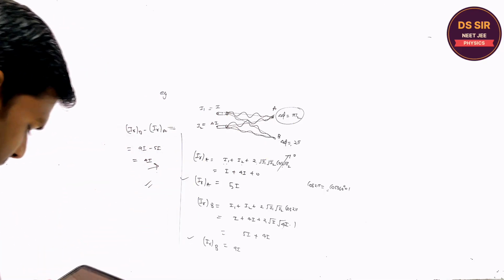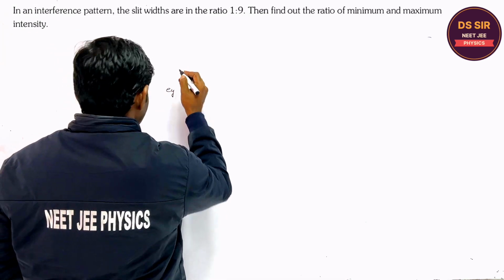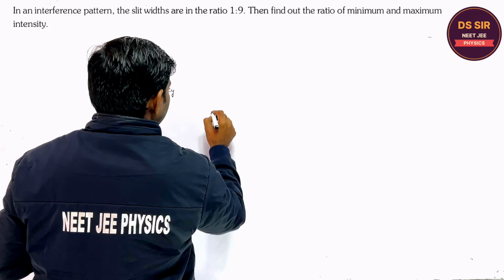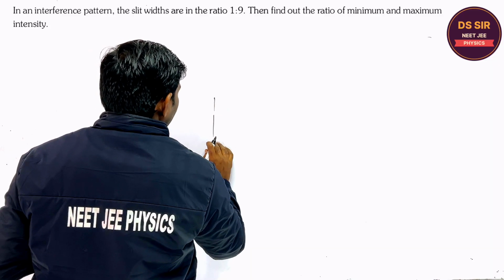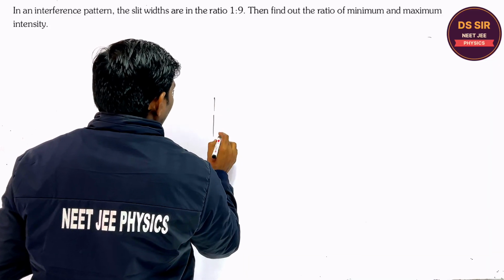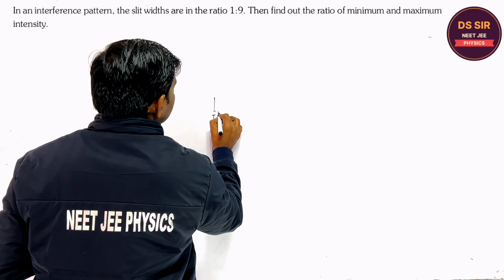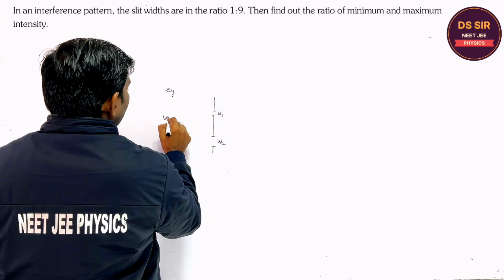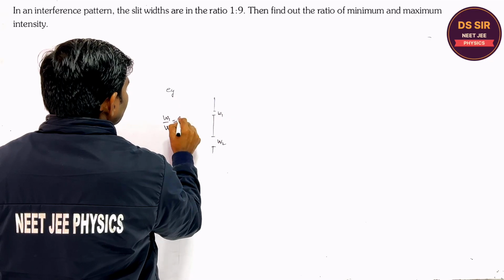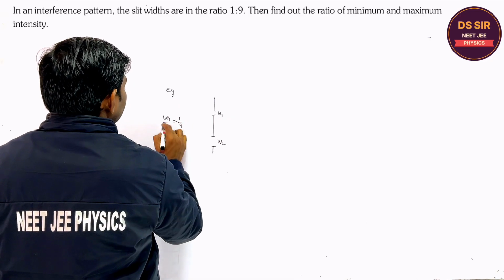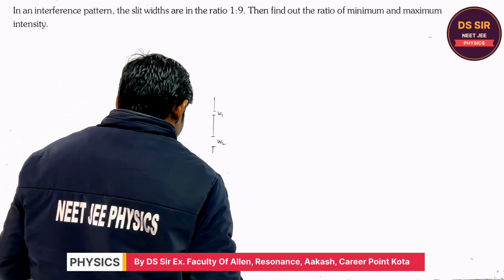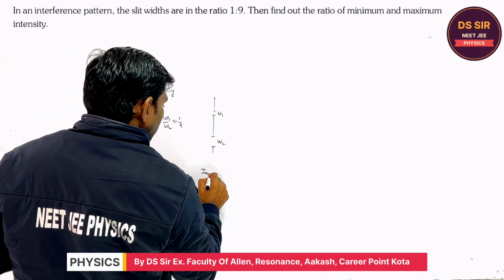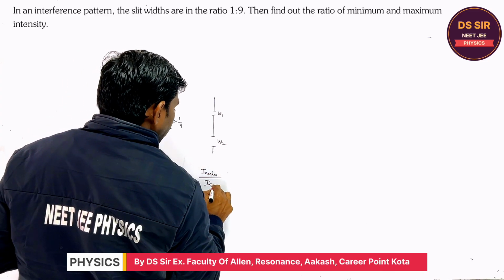Copy this. So read this question. In an interference pattern, the slit widths are in the ratio 1:9. Suppose it is W1 and W2, so the width ratio W1 upon W2 is 1:9. Find the ratio of the minimum to the maximum intensity.